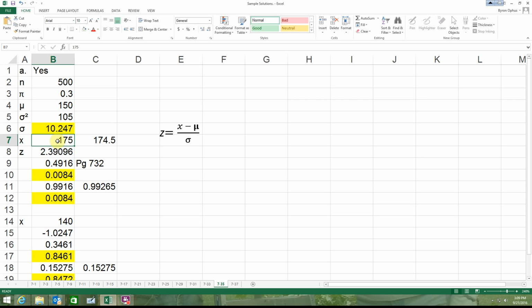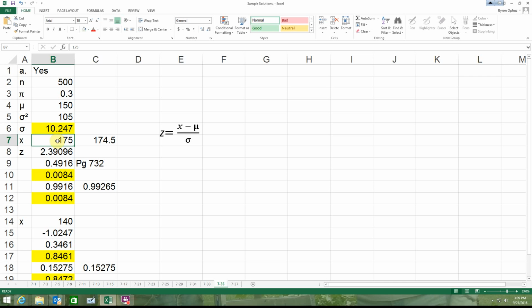That's a very high threshold. And what's the probability that more than that would be above that threshold of being 15 pounds or more overweight?